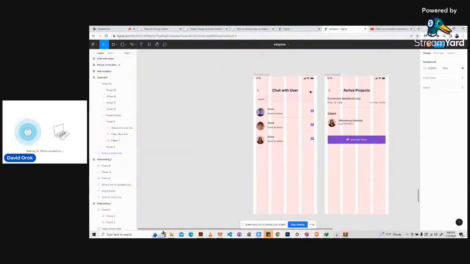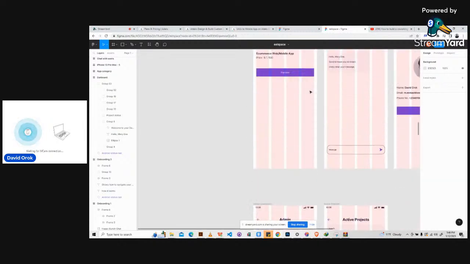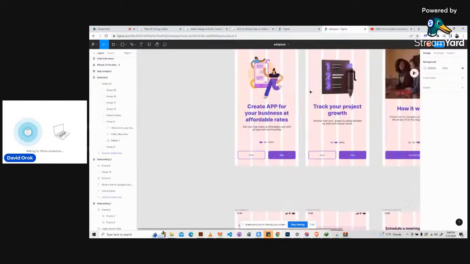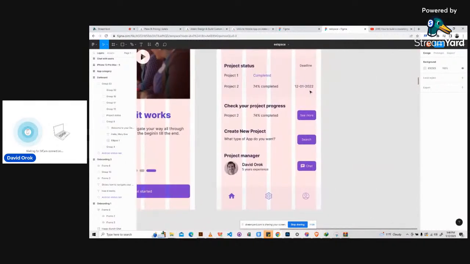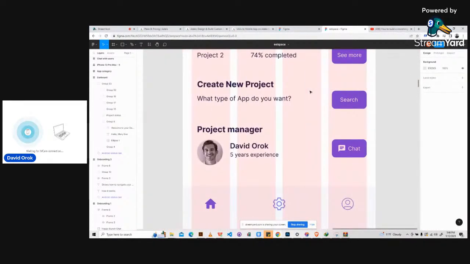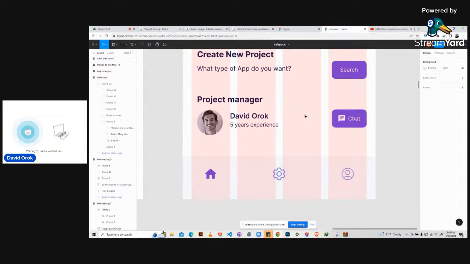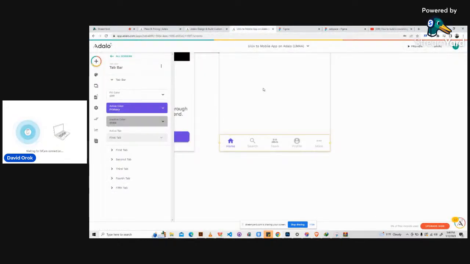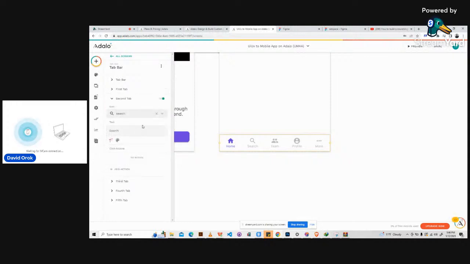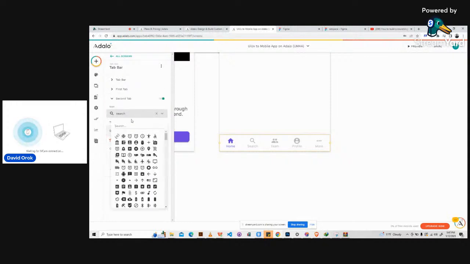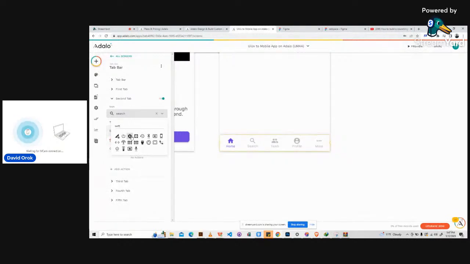Okay, so let's just go back to what we had before. Okay, so this is it. This is what we had, and we will try to work in this. We'll just work on one screen, because we don't have much time again. So the next one is going to be settings. We will turn off some things and keep some things on. So second tab, we will turn it from search to settings. We'll just search for settings. Okay, so here it is, a gear.